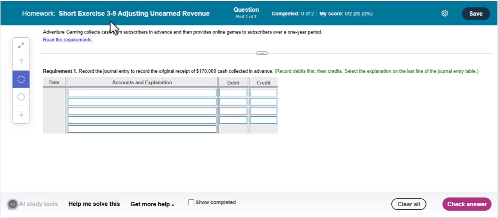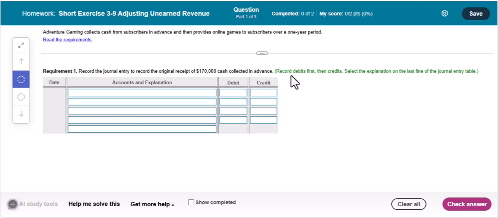Short exercise 3-9, adjusting unearned revenue. Adventure Gaming collects cash from subscribers in advance and then provides online games to subscribers over a 1-year period. You can read the requirements here as they come up. So we have requirement 1, record the journal entry to record the original receipt of $170,000 cash collected in advance.